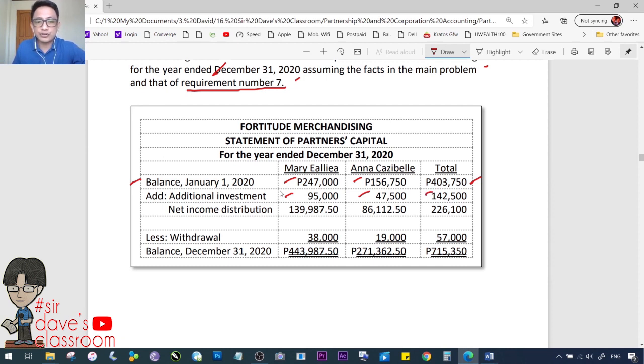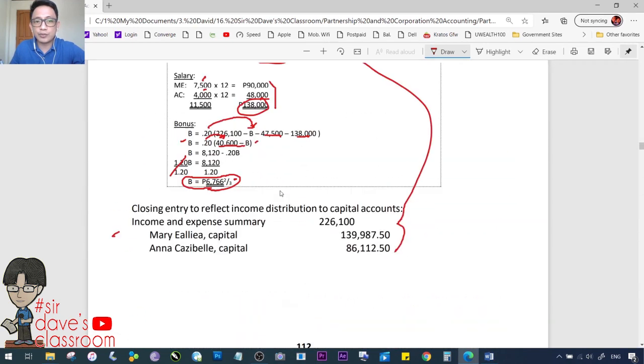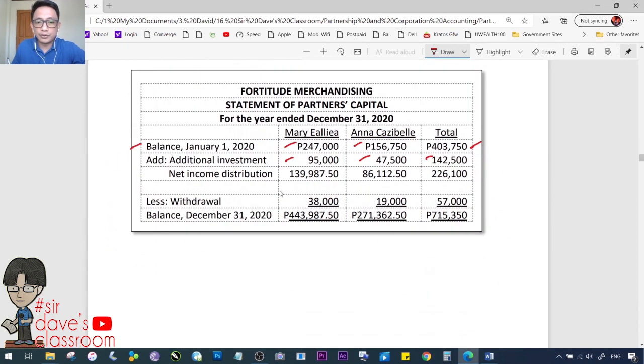Income distribution based on requirement number 7, let us again recall, 139,987.5, 86,112.5 based on our requirement number 7. That is correct, okay? Etong dalawa yon, okay? Withdrawal, 38,000 for the first partner, Mary Elia, and 19,000 for the second partner, Ana Casibel.